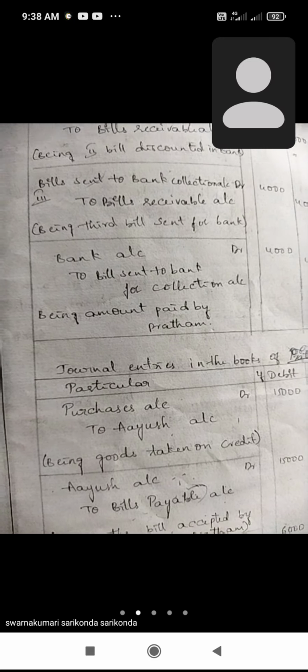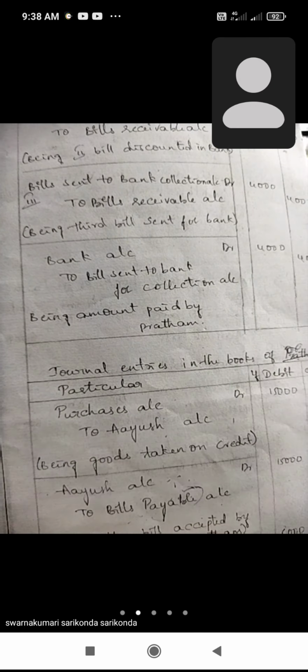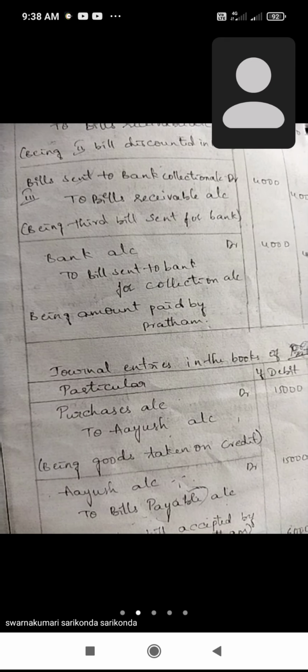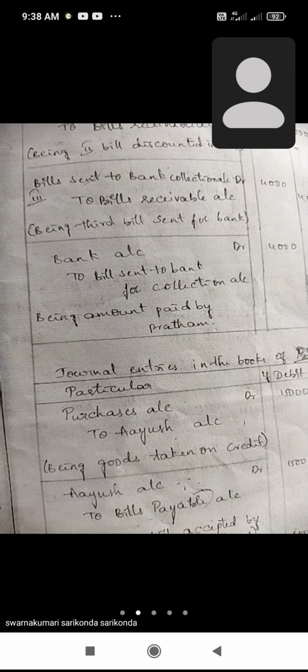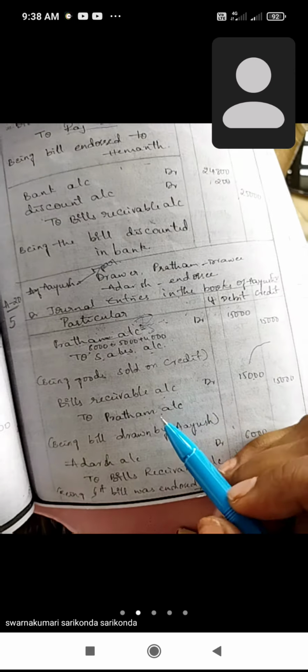The first transaction is a selling transaction and the other transaction is a bill receivable transaction. This is in every problem: compulsory to write down the first transaction and the second transaction. Okay, all of you understood? So now go to the problem.